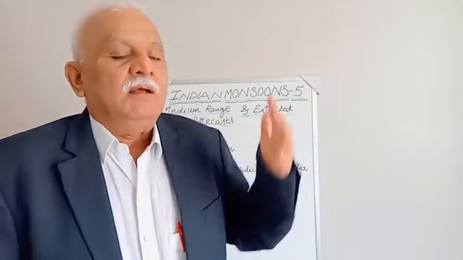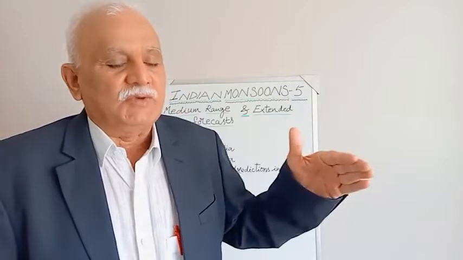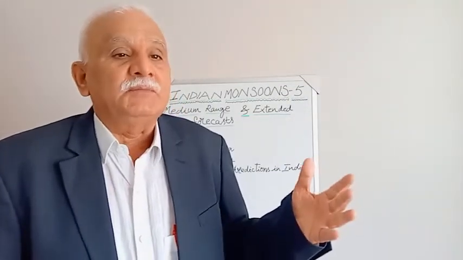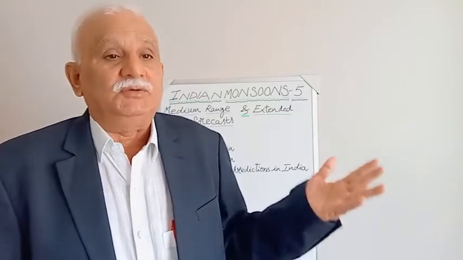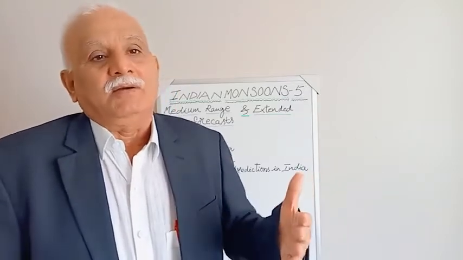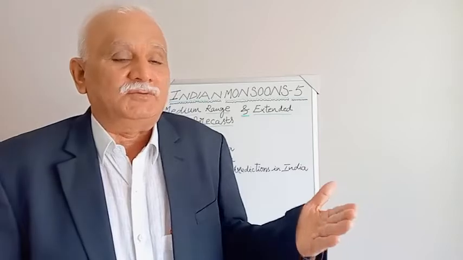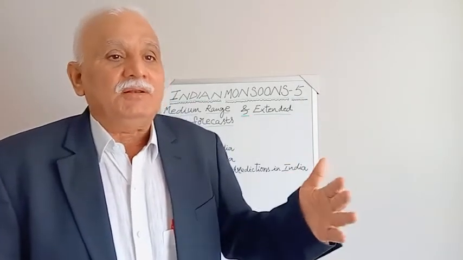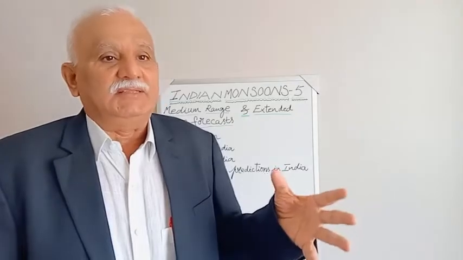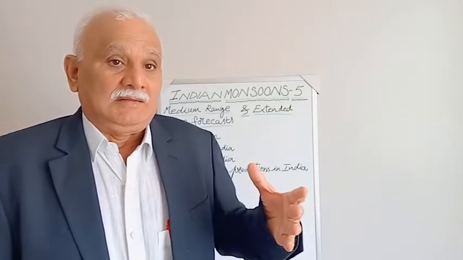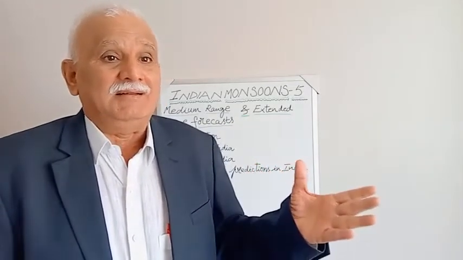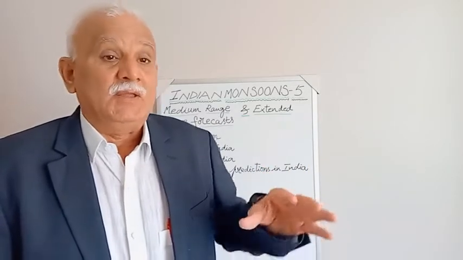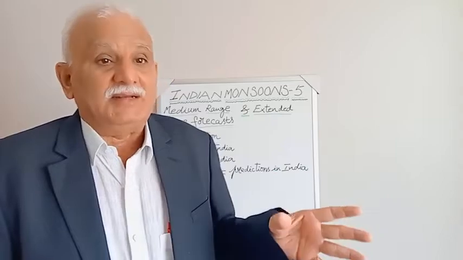From there, how northeast monsoon occurs, this is the basic mechanism that we understood. Then we tried to understand what are the variabilities in the Indian monsoon and what are the reasons for that. Interannual: even though insolation is the same, there is a large interannual variation because of the southwest monsoon. Even if the quantity is the same, spatial and temporal variations are there.